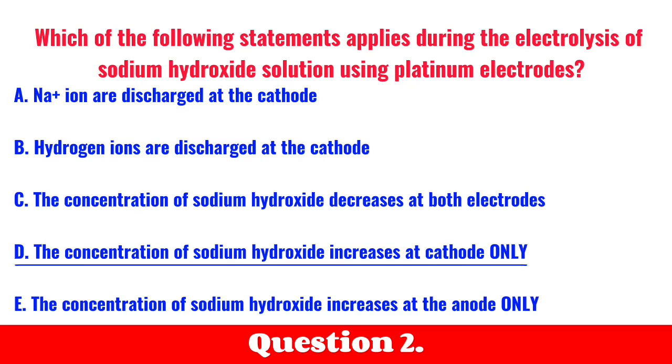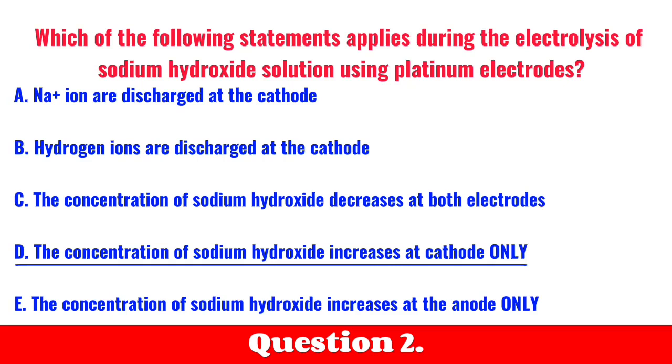They said, which of the following statements applies during the electrolysis of sodium hydroxide solution using platinum electrode? Option A, sodium ion are discharged at the cathode. Option B, hydrogen ion are discharged at the anode. Option C, the concentration of sodium hydroxide decreases at both electrode compartments. Option D, the concentration of sodium hydroxide increases at the cathode only. Option E, the concentration of sodium hydroxide increases at the anode only.